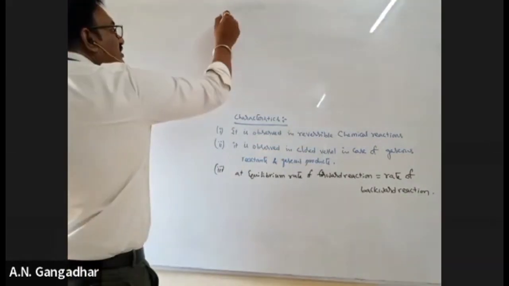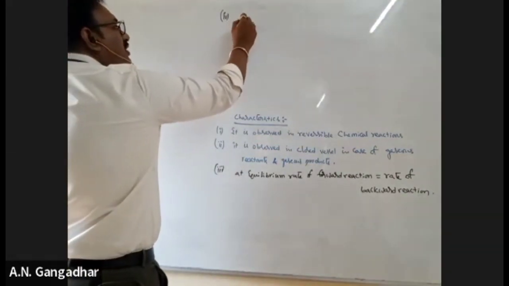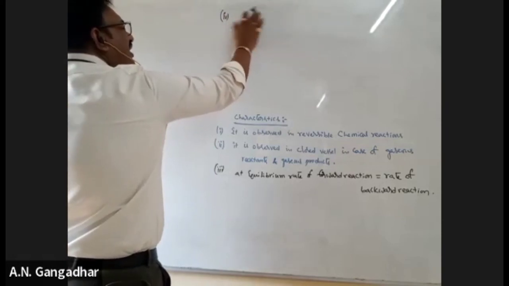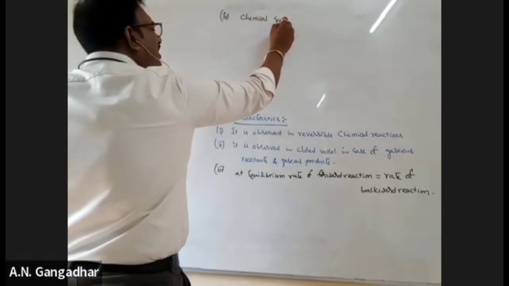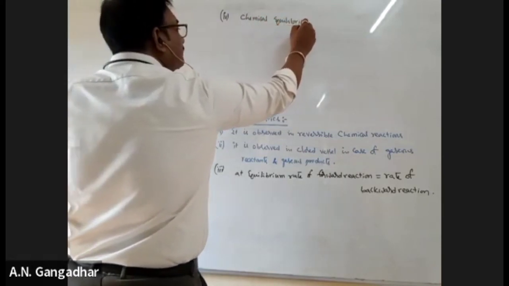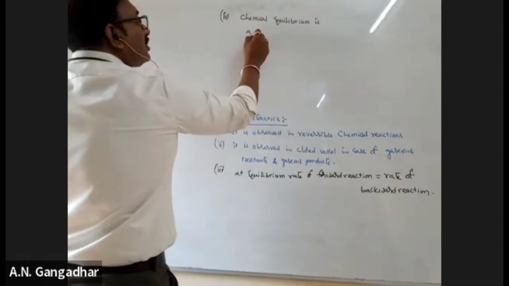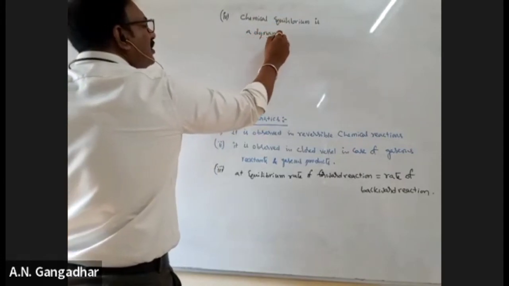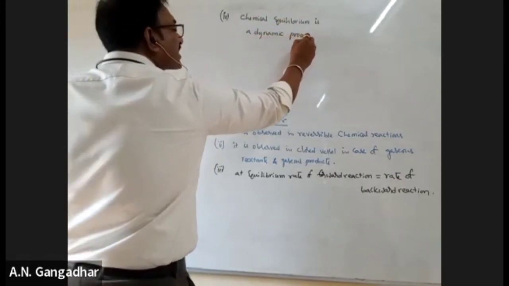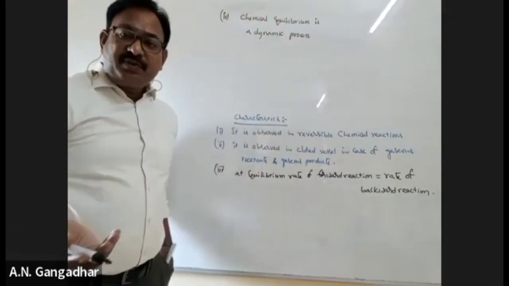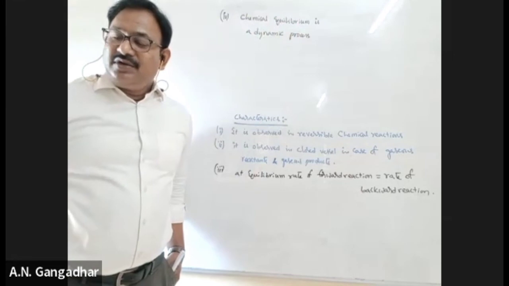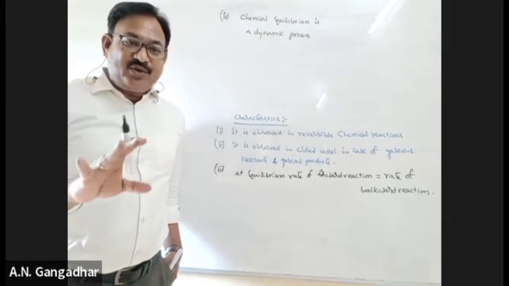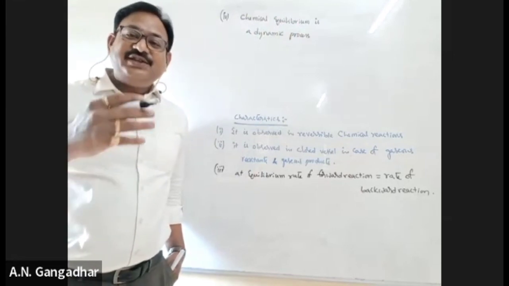Okay. Fourth point: chemical equilibrium is a dynamic process. Dynamic process in the sense that after attaining equilibrium also, forward and backward reactions never stop. They will continue.